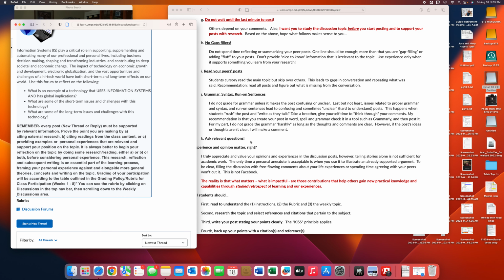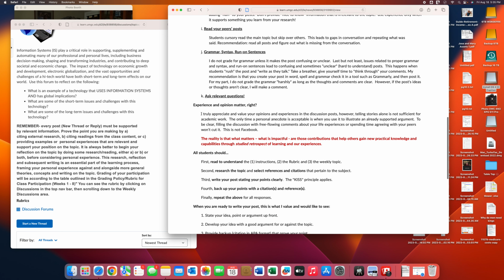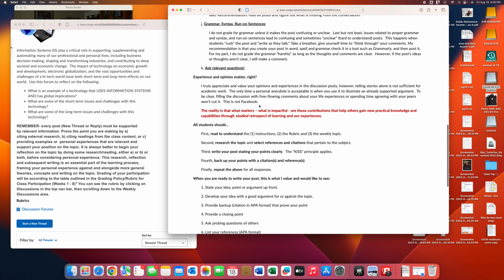And ask relevant questions. I really suggest that the way to engender more communication between peers is to ask relevant questions. So when you're done with your post, ask something out there for someone else to answer. Peer leaders, the same thing for you. This will engender conversations and may answer questions you may already have. Yes, experience and opinion matter, but not as much as things you find that add to the conversation.